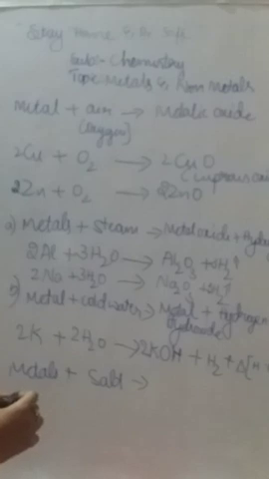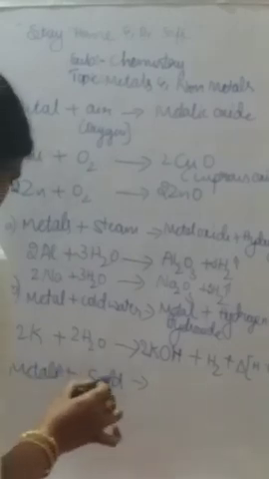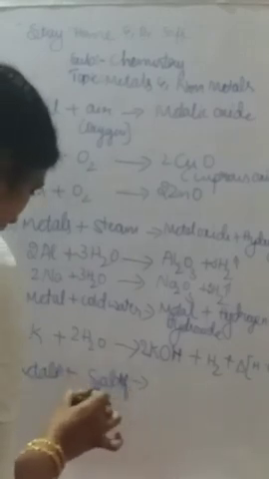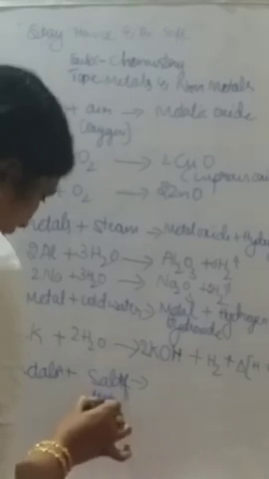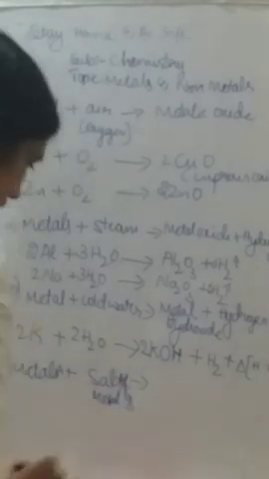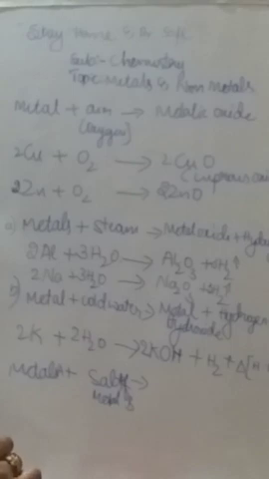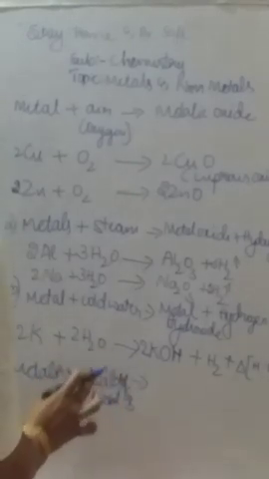So this is a metal A and this is a salt of metal B, because all the salts contain the metal. So that's why we have taken two metals. So this is a salt of metals.